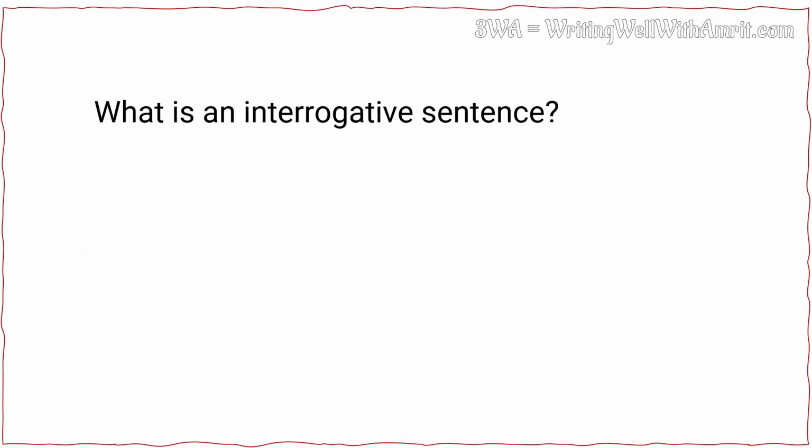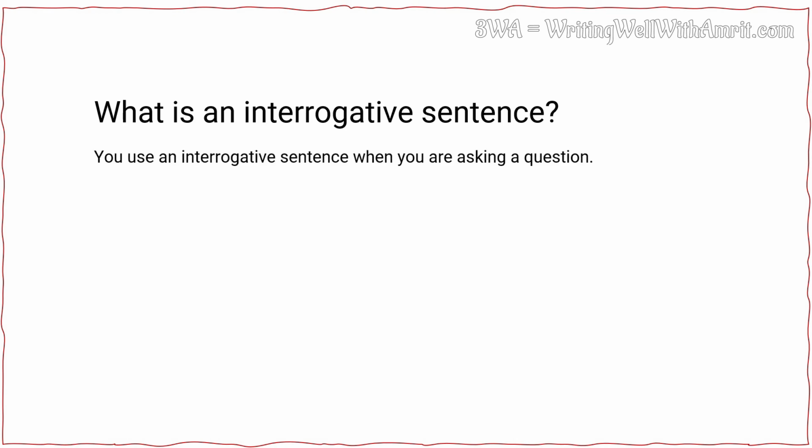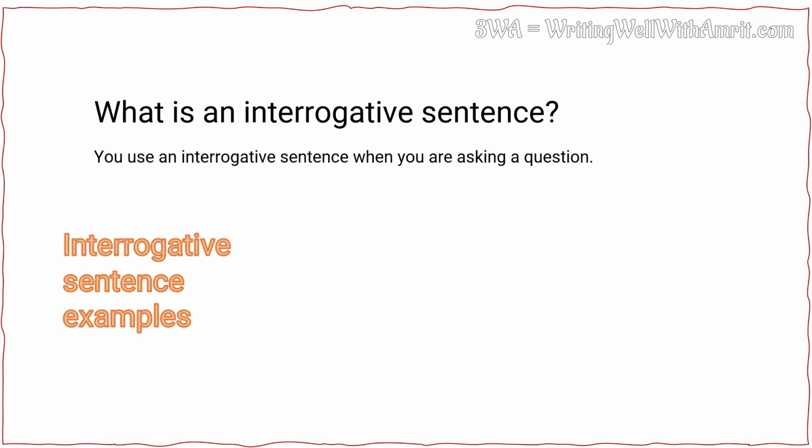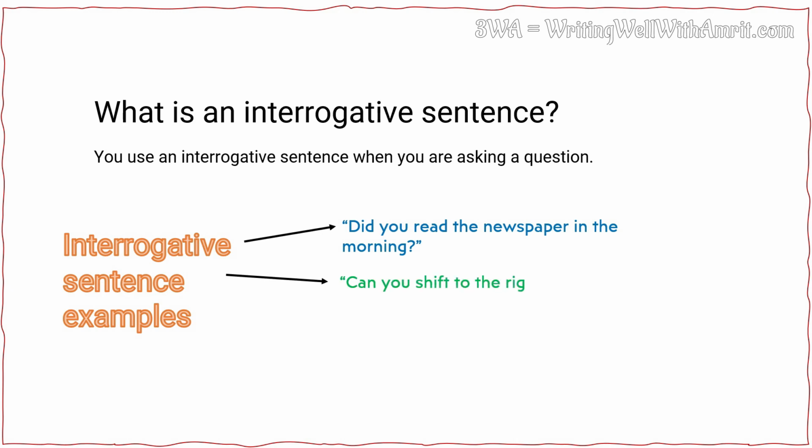What is an interrogative sentence? You use an interrogative sentence when you are asking a question. For example, did you read the newspaper in the morning? Another example, can you shift to the right so that I can also sit? Another example, why did you take his pencil? Hence, whenever a question is being asked, it is an interrogative sentence.